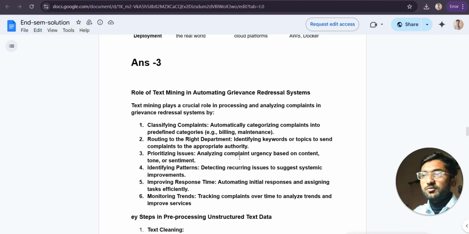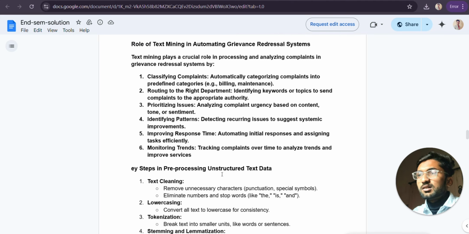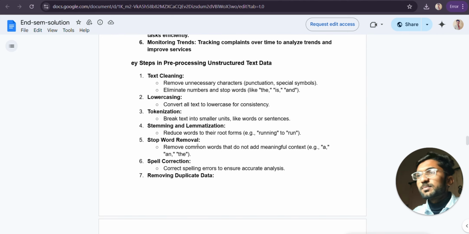Then we can give this data to the machine learning model. So this involves the following steps. Firstly, classifying the complaints, then routing to the right department and prioritizing the issues, identifying patterns, improving responses, and monitoring trends. Okay, and this pre-processing contains these 7 steps.